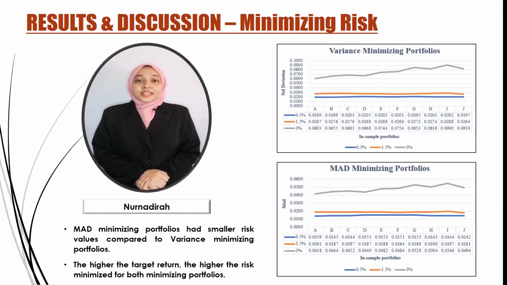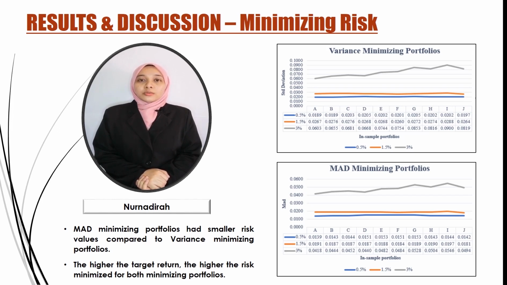Results and discussion. These are the results and discussions for minimizing risk. The figures show the risk minimizing in MMAT and MV models for the three different target returns, which are 0.5%, 1.5% and 3%. The risk measures of standard deviation and mean absolute deviation for constructing optimal portfolios are being minimized to obtain variance minimizing portfolios and MAD minimizing portfolios respectively. Based on the two figures shown, we analyzed that both variance and MAD minimizing portfolios have shown similar results for the three different target returns.